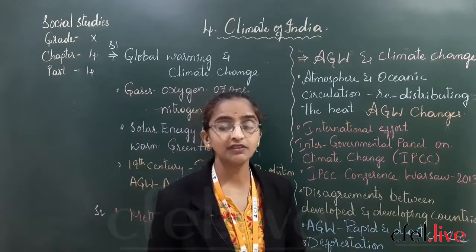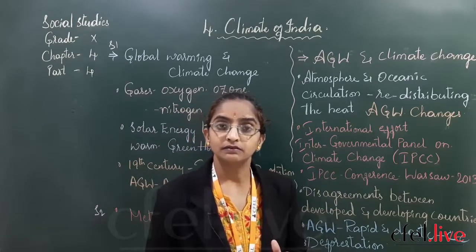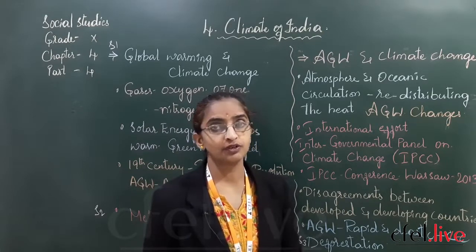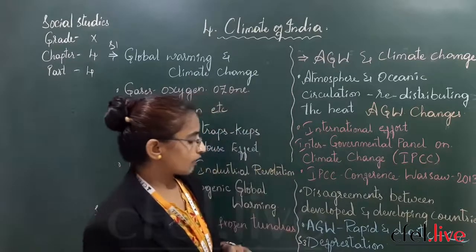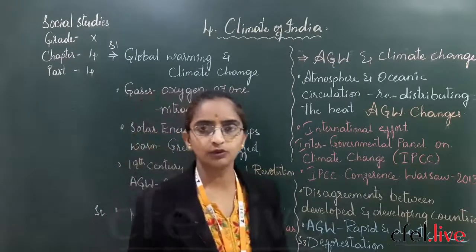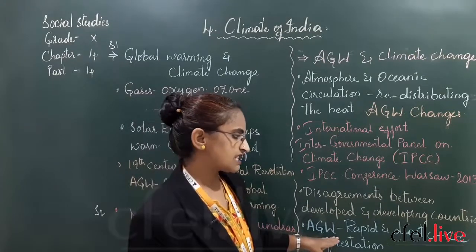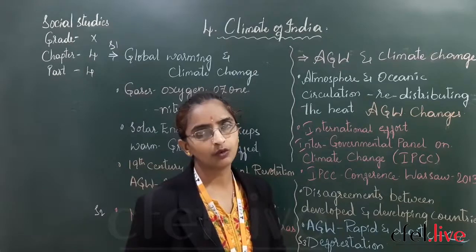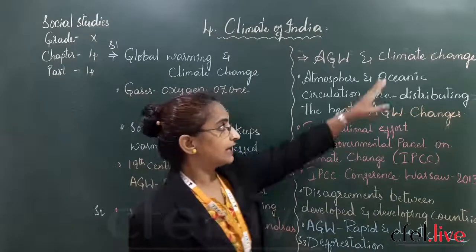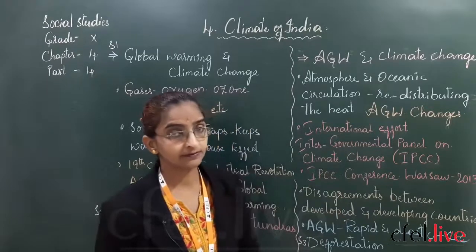So this is very, very bad. This is going to lead to a disastrous future, yes or no? Yes. So overall, we want to conclude today's session by saying that AGW is going on rapidly and drastically and leading to climate change, and that is the fact.